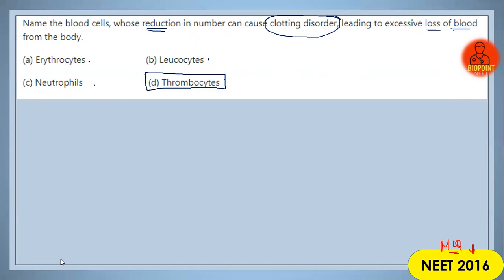What is the other name for thrombocytes? What is the common name? What do you call commonly the thrombocytes? Absolutely, those cells you will call platelets. The thrombocytes are also known as platelets. The function of platelets is that they help in the clotting of blood.